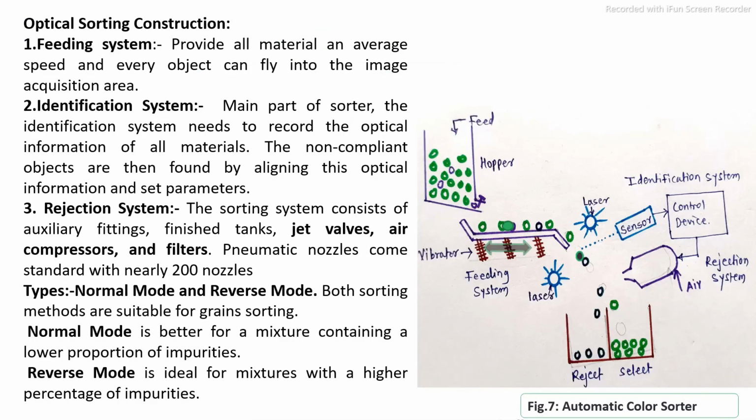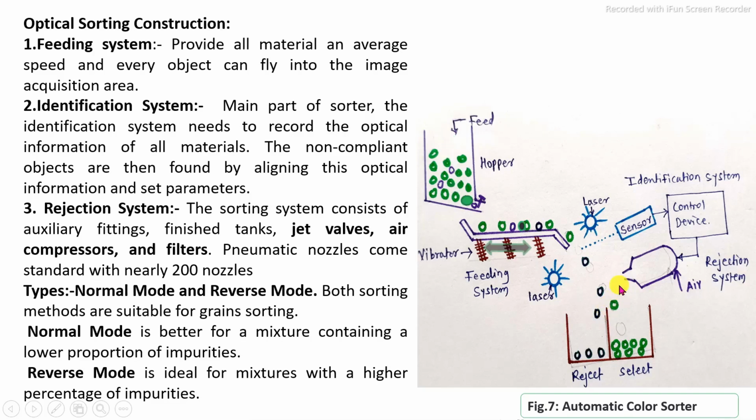Then another similar example of color sorter equipment, in which the working principle is the same as we saw previously. The first part is the feeding system, in which the material is fed into this color sorter system. There are also a number of designs available. The second one is the identification system, to identify the specific color of that feed material. Then the third one is the rejection system, where the feed material, after identification of specific color on the basis of their preset standard, may require proper rejection and selection of the feed material.